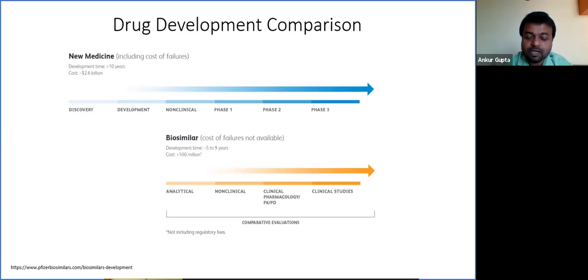There is not even a phase 1. So the development time further reduces to 1 to 2 years, and the cost reduces from 100 million to around 1 to 2 million, or probably more. In the worst case, it will be $10 million. So development of generics is far simpler compared to a biosimilar.